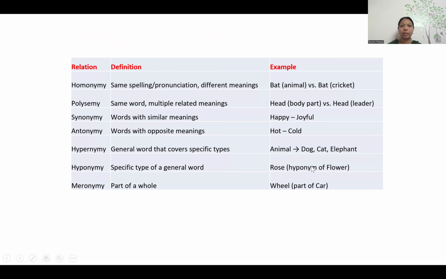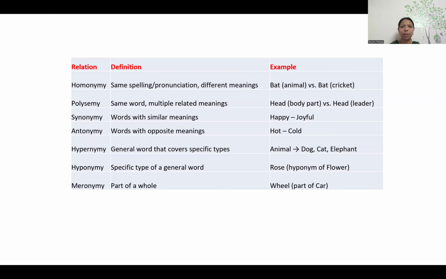So these are the different kinds we have seen in lexical semantics. Homonymy: spelling and pronunciation may be the same, but the meaning is exactly different. Polysemy means what? The same word, but with related meanings. What is synonymy? Synonyms have similar meanings, like happy and joy. In many contexts, they can be used interchangeably. What is antonymy? Exactly the opposite meaning. If one is there, the other cannot be there.